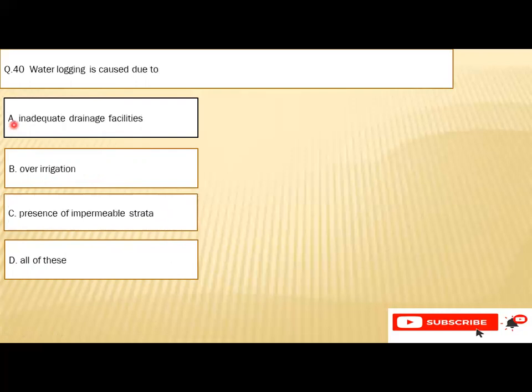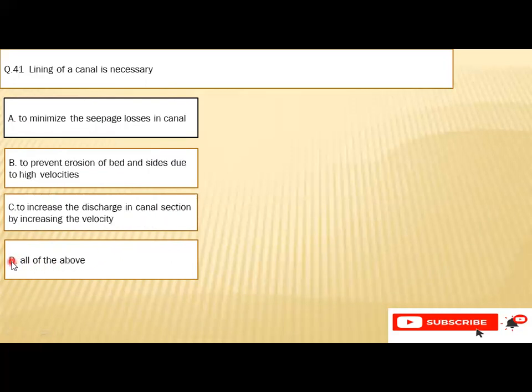Question number 40: waterlogging is caused due to A, inadequate drainage facilities, B, over irrigation, C, presence of impermeable strata, or D, all of these. So the right option is D, that is all of these.